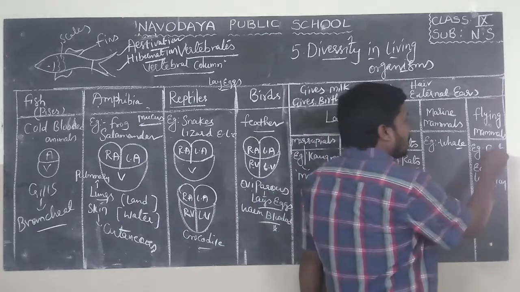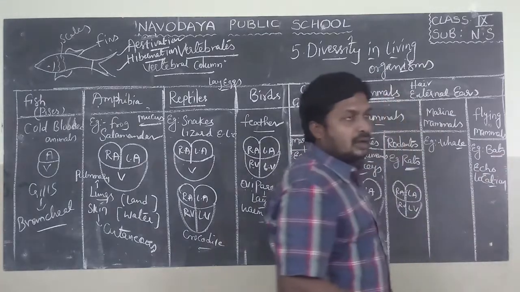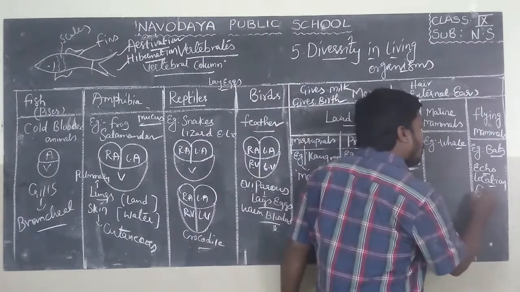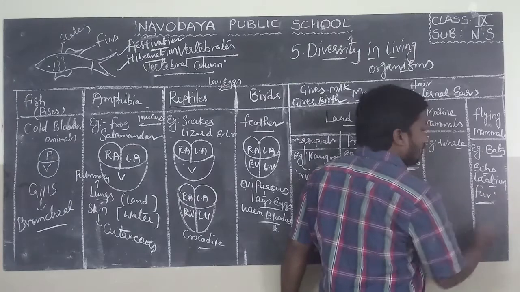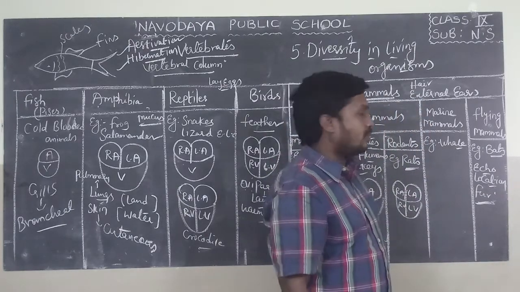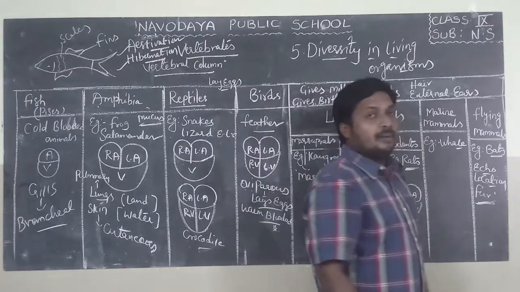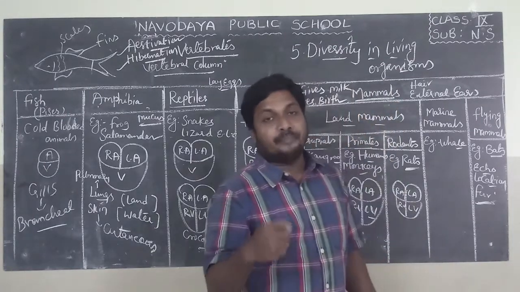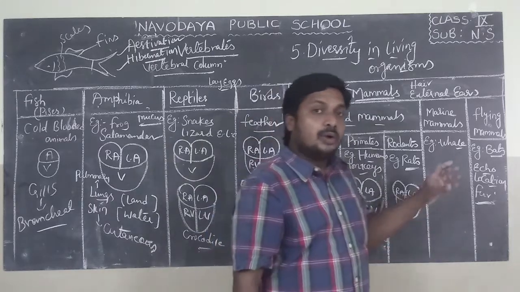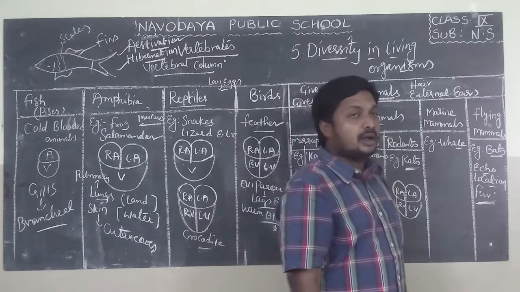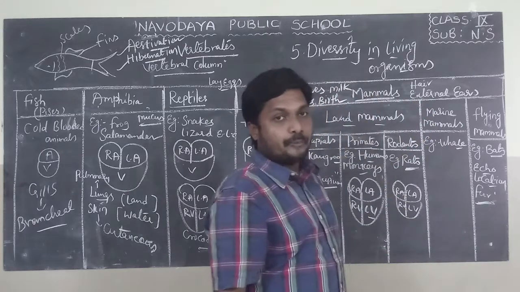So, bats are the animals which give birth to their young ones. They also have fur on their skin. Fur means nothing but hair. And bats are the only flying mammals which give birth to their young ones, and they have some amount of fur on their skin. That's why they also come to the group of mammals.